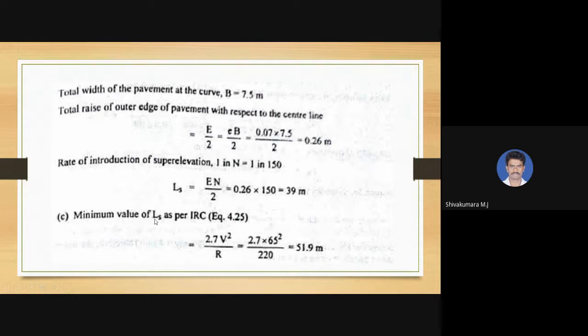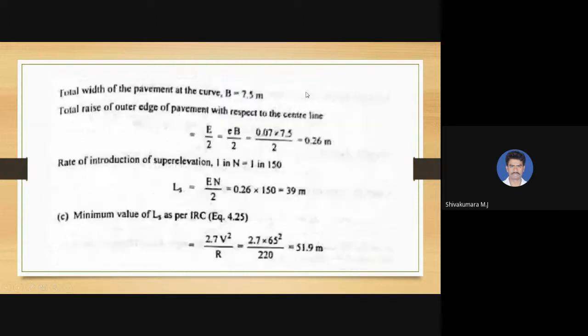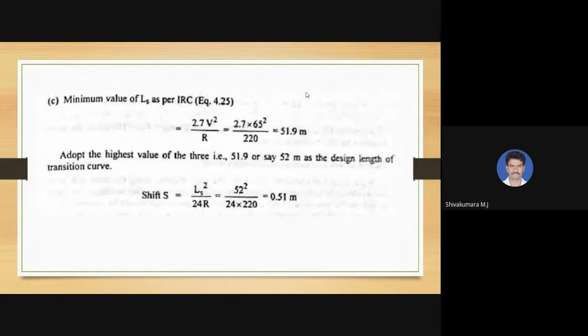And then the minimum value of length of transition curve as per IRC recommendation in empirical formulas, that is 2.7 V square divided by R, where V is 65. So we will get 51.9 meters. Now just compare these values: 39, 51.9 meters, and then 47.1 meters. Among these three values, 51.9 meter is the greatest value, so it can be rounded up to 52 meter. This is the length of transition curve.